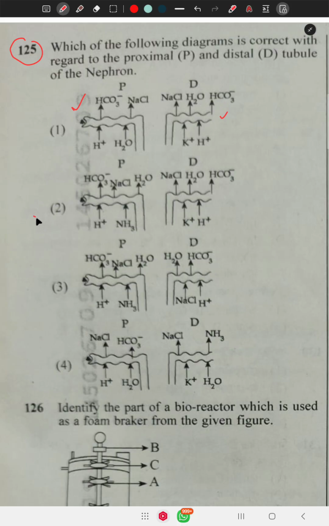So option number 2 is correct because PCT reabsorbs bicarbonate, sodium chloride, and water, and absorbs H plus and ammonia from blood, and DCT reabsorbs sodium chloride, water and bicarbonate to the blood, and from blood K plus and H plus are absorbed.